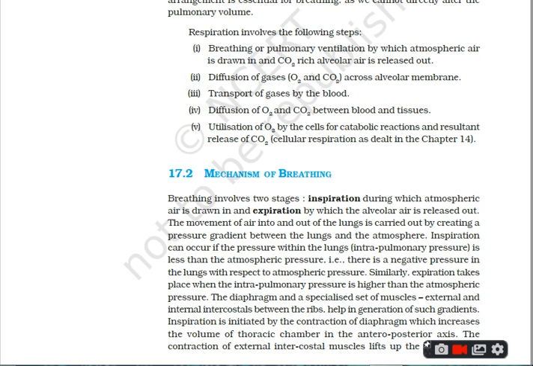This descent of the diaphragm increases the size of the thoracic cavity, and the abdominal muscles relax, which causes the compression of the abdominal organs.